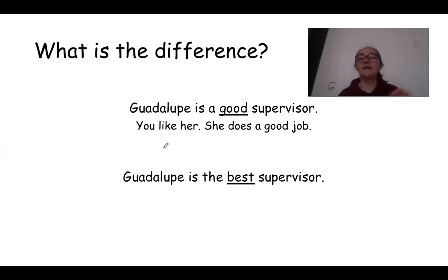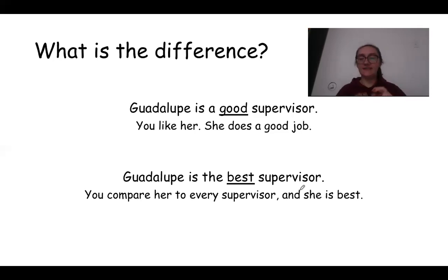But if you said Guadalupe is the best supervisor, you are saying she is a good supervisor, she does a good job, you like her, but you're also saying that she is better than all of the other supervisors. So not only is Guadalupe good at being a supervisor, she is better than all of the other supervisors. You are comparing her, right?